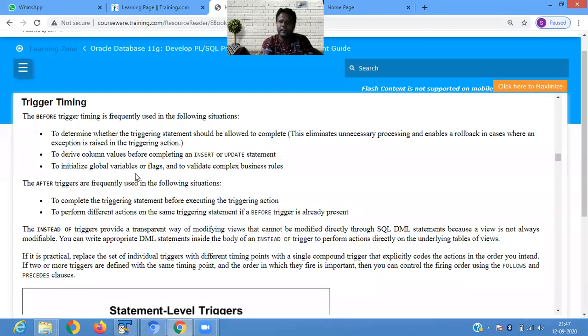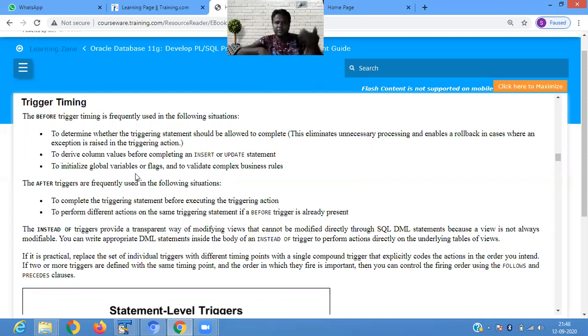Instead of trigger, when it is working, it provides a transparent way of modifying a view that cannot be modified directly through a SQL DML statement. So if you want to modify a view, what is the view? It is a subset of your information. It means you derive the data from more than one table.